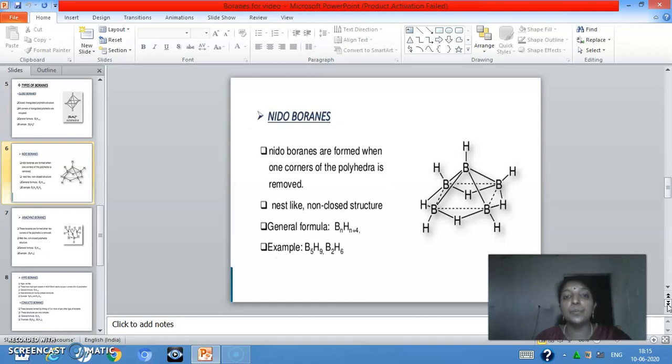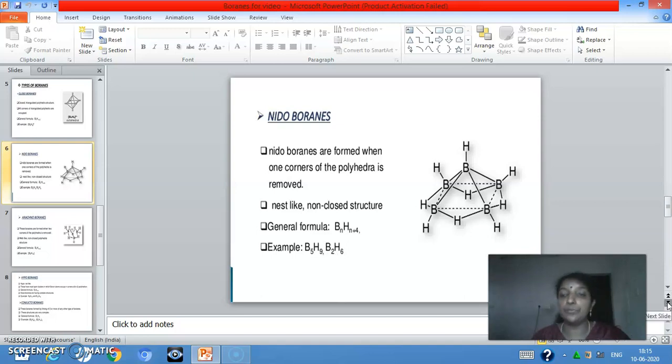The second type of borane is nidoborane. Nidoboranes are formed when one corner of the polyhedra is removed. They possess a nest-like non-closed structure, and their general formula is BnHn+4. Typical examples are B5H9 and B2H6.